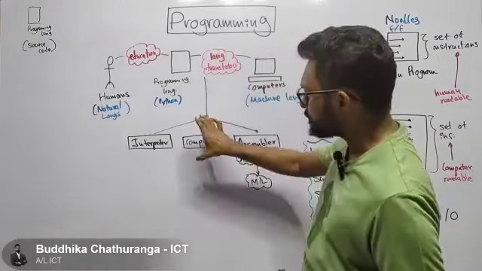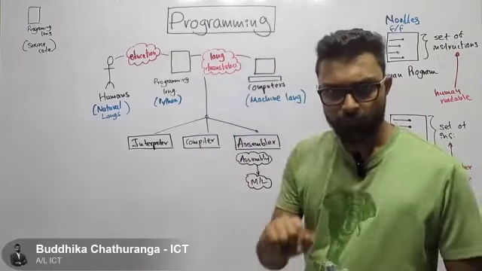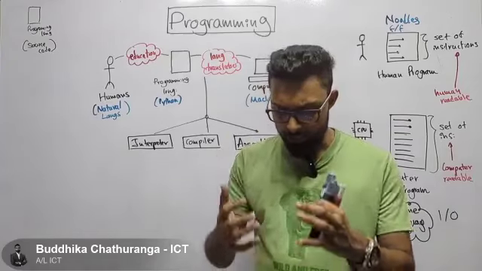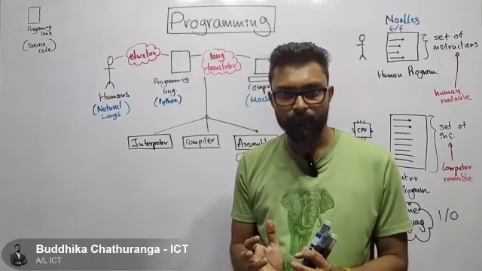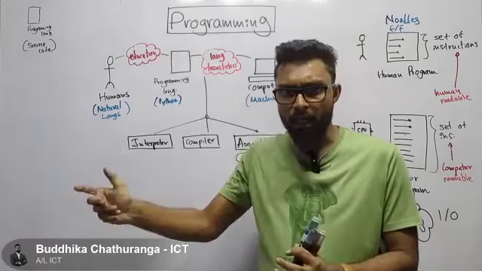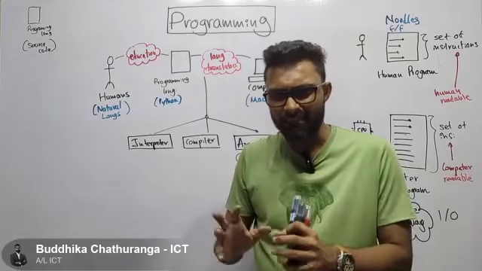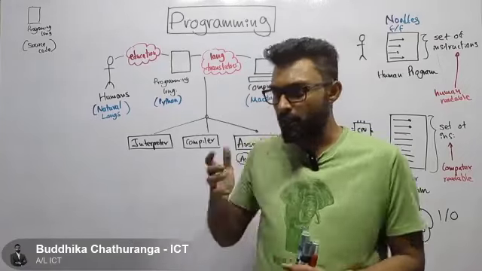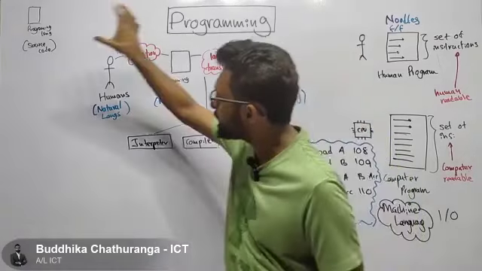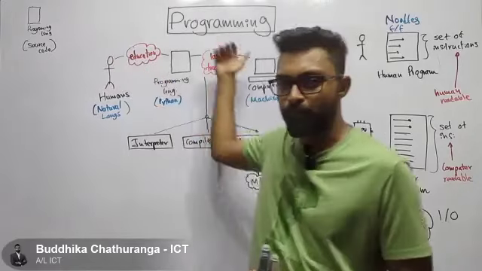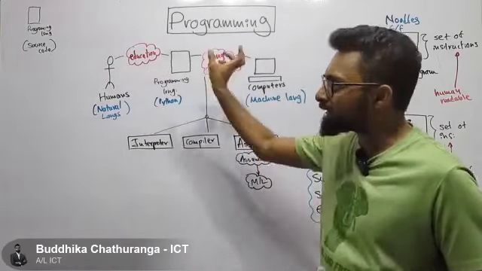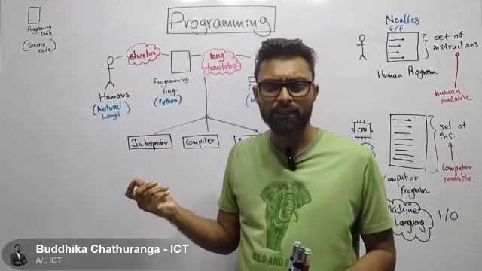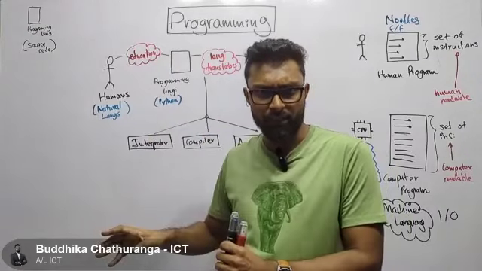Now what a compiler does is it will convert the whole program into some target language, here let's say machine language. There are some other examples. A compiler might not translate this directly into machine language; it might translate it into some intermediate language.